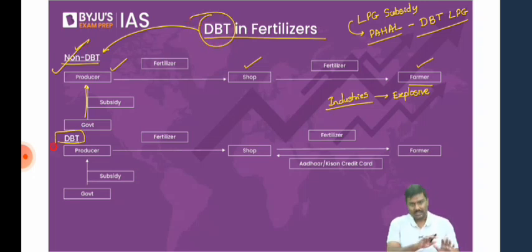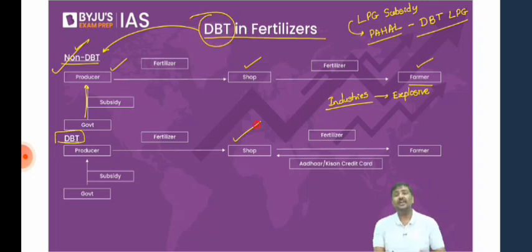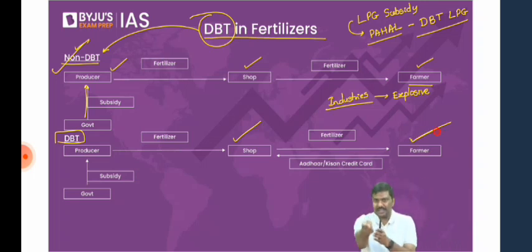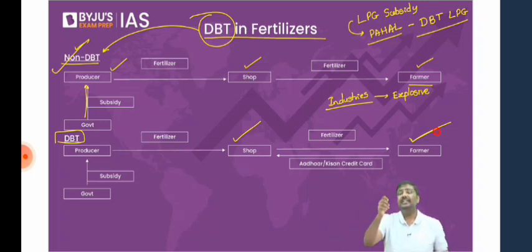Have a look at this. Same, I'm producing. I will transfer the fertilizer to the shop. Now the shopkeeper will sell, right? The shop which is selling fertilizer will sell it to the farmer, but with one change now. Whenever the farmers, or anybody for that matter, purchase these fertilizers, they will have to provide their Aadhaar credentials, or they will have to provide a Kisan credit card number.